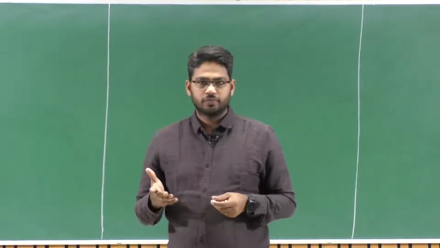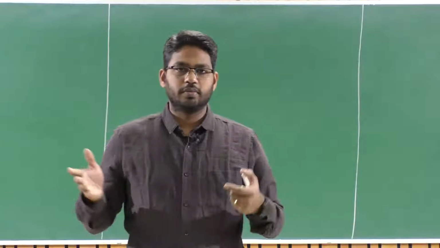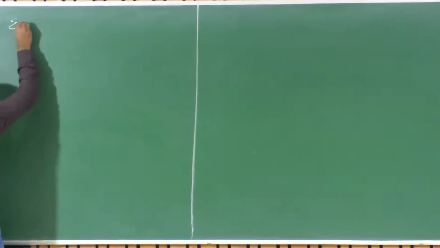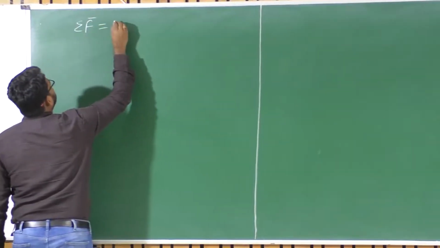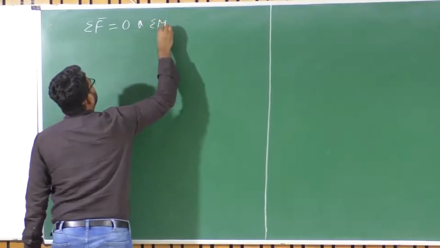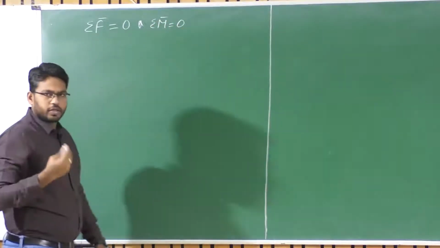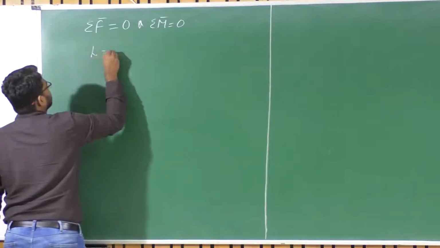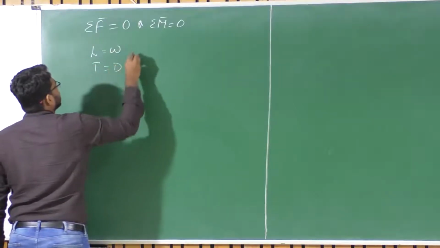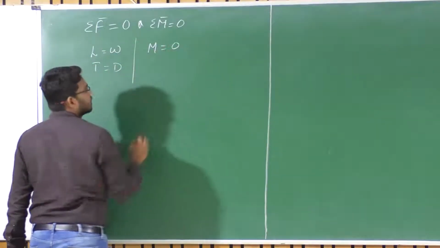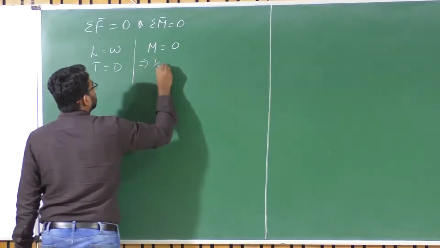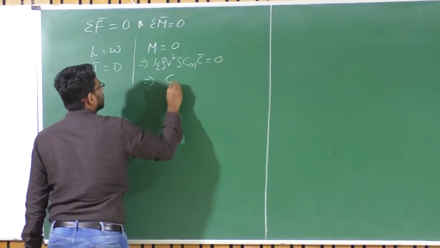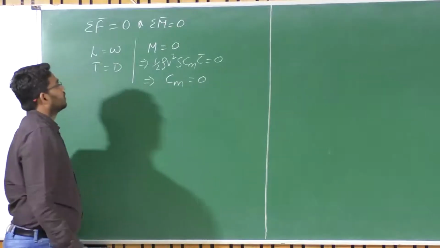Now let's proceed. Till now we have been talking about an equilibrium condition. What is an equilibrium condition? It is the flight condition, or state, about which the resultant forces and moments are 0. For longitudinal flight, the equilibrium condition is when lift equals weight, thrust equals drag, and the pitching moment equals 0, which means half rho V squared S Cm times C bar has to be 0. This implies the pitching moment coefficient has to be 0 for equilibrium.